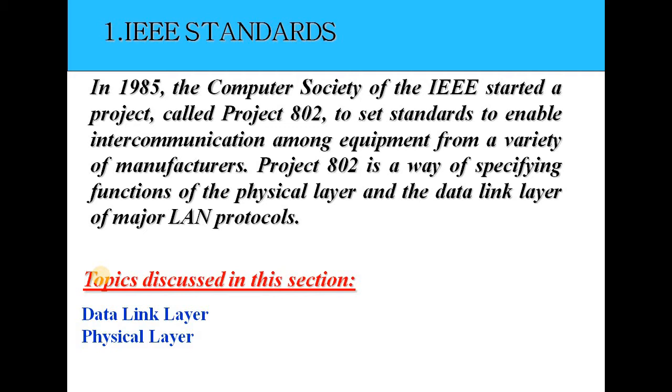The IEEE standards are needed for us to design the data link layer as well as the physical layer. In 1985, the Computer Society of the IEEE started a project called Project 802 to set out commands as well as standards to enable intercommunication among equipment from a variety of manufacturers. Project 802 is a way of specifying functions of the physical layer as well as the data link layer for the major LAN protocols. Within this, we are going to discuss how IEEE standards are designed, which help us to design the data link functionality as well as the physical layer functionality.